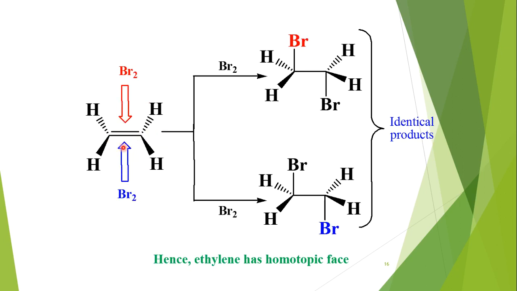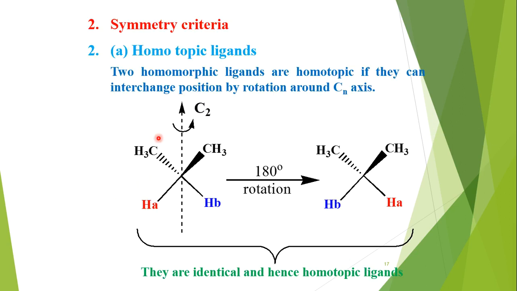Again we can check this in an alkene where we do the addition of Br2, an anti-type addition. In this addition we can see that both formed products are exactly the same, identical or homomers. So both faces in this ethene molecule are homotopic.